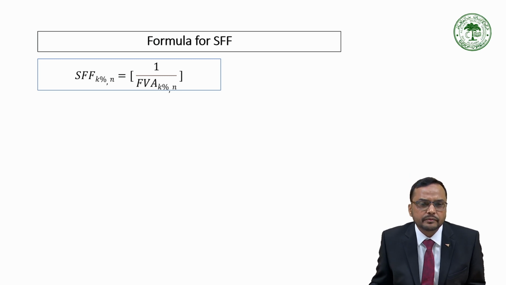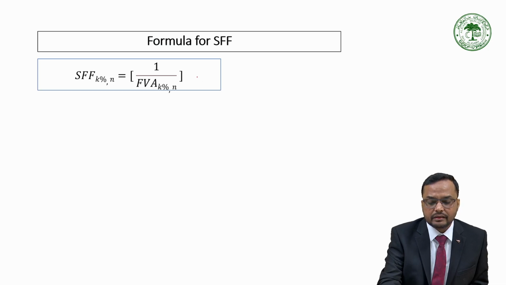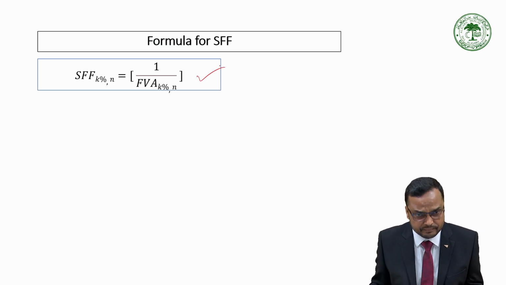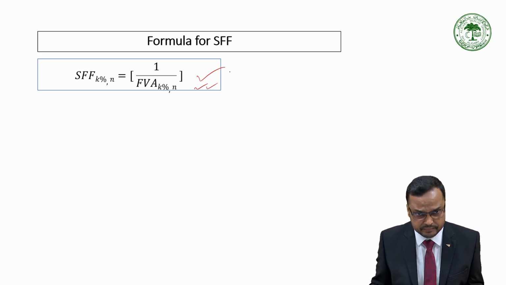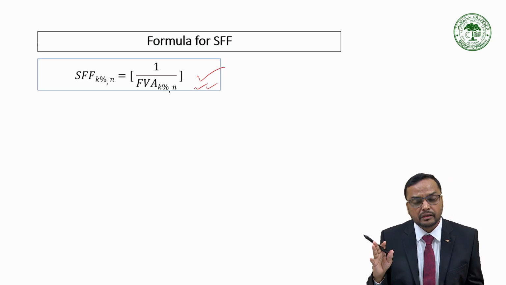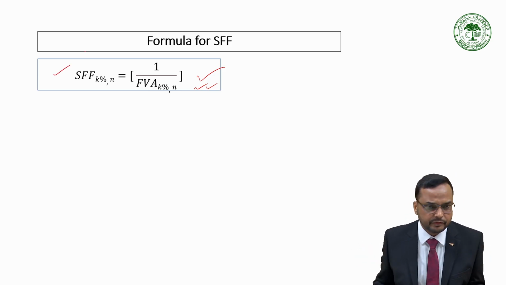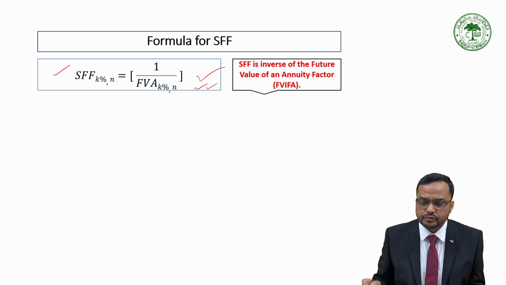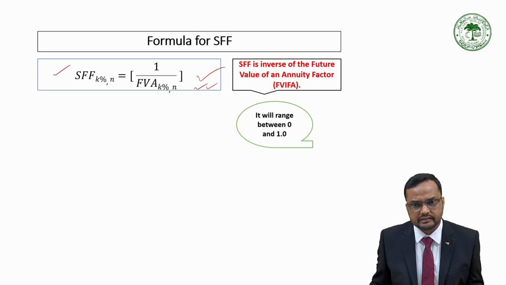Now, the formula. There is a shortcut formula also. So, what is the sinking fund factor? It is simply the reciprocal of the future value of annuity factor. In the previous sessions, we have discussed how to calculate the future value of annuity. If we divide 1 by the future value of annuity factor, we will get the sinking fund factor. It is simply the inverse of the future value of annuity factor. It generally ranges between 0 and 1.